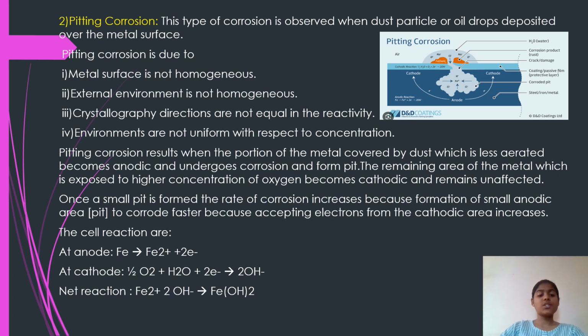The cell reactions are: at anode, Fe gives Fe2+ plus 2e-. At cathode, 1/2 O2 plus H2O plus 2e- gives 2OH-. The net cell reaction is Fe2+ plus 2OH- gives Fe(OH)2.